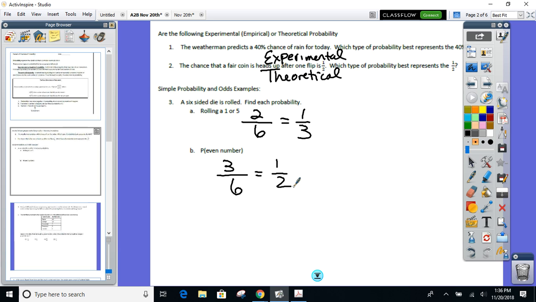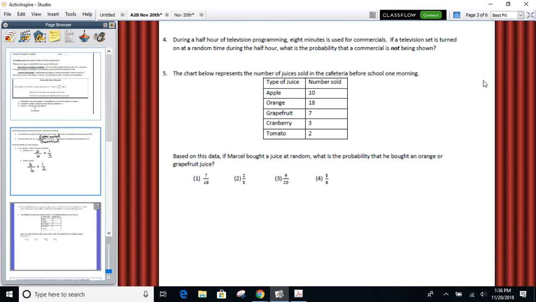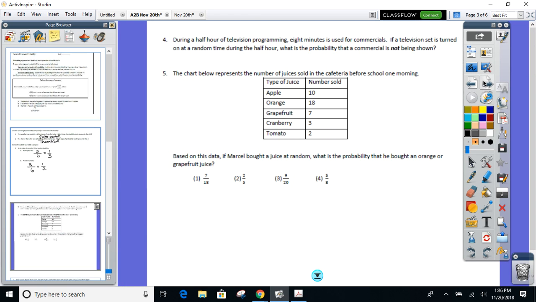All right, let's roll. Something a little bit different than just rolling a die or flipping a coin. You can read about your television programming.